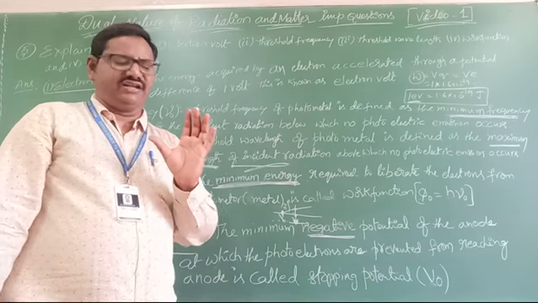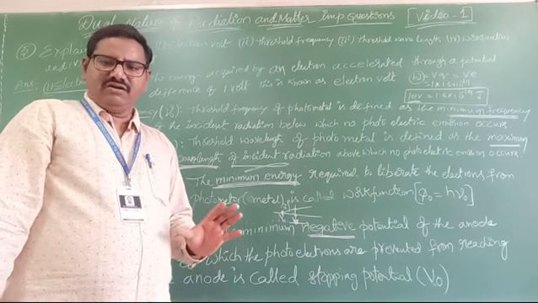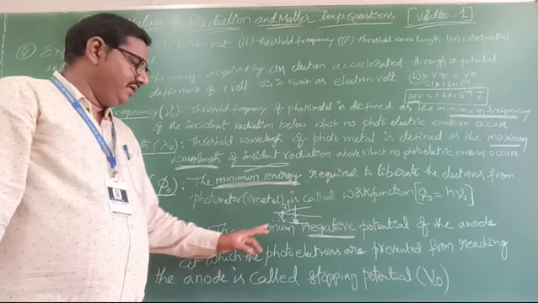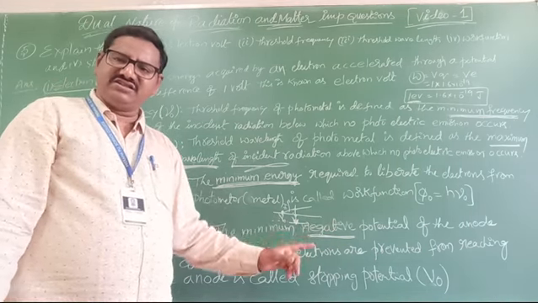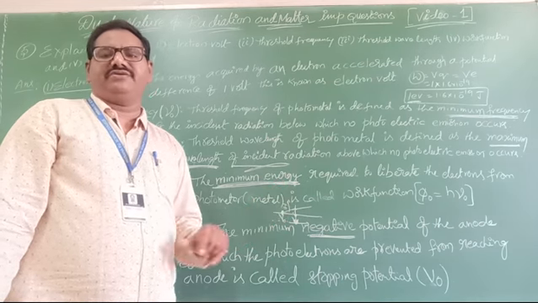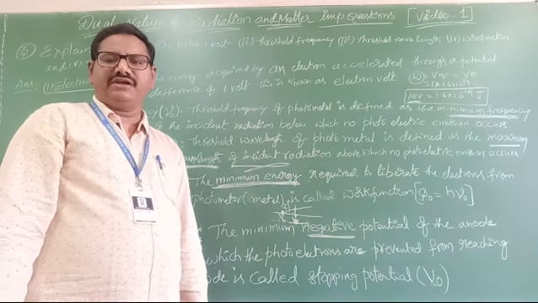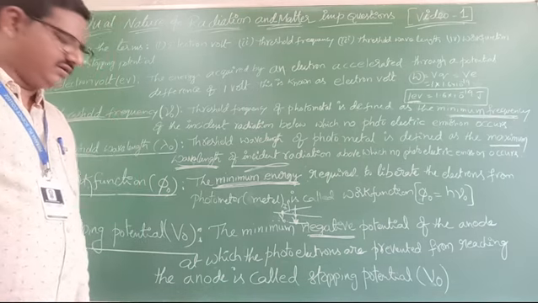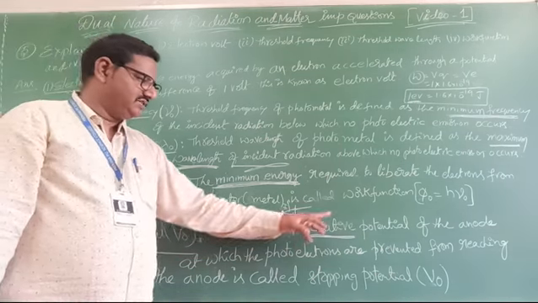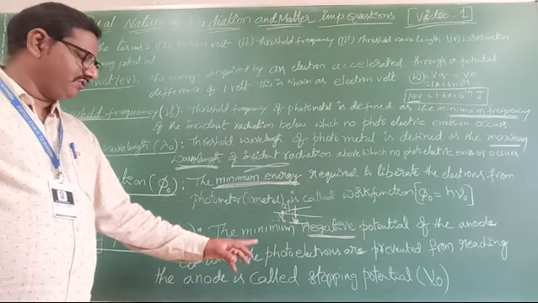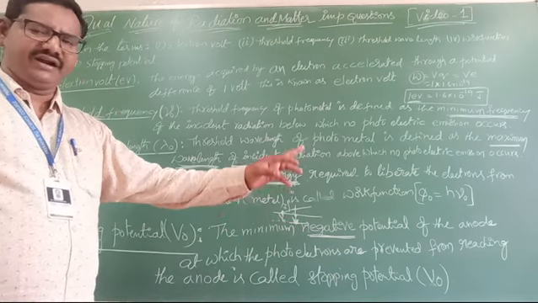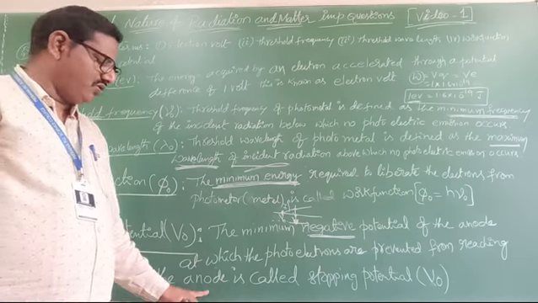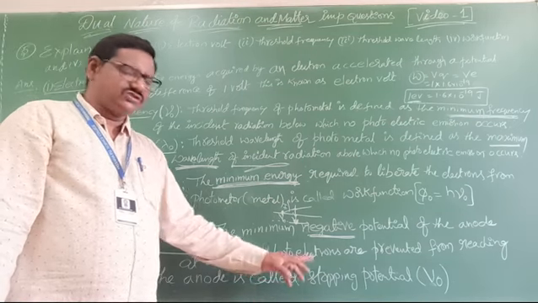One more definition, a very small sentence: the minimum negative potential at which the photocurrent will be zero is called stopping potential. That is known as stopping potential.